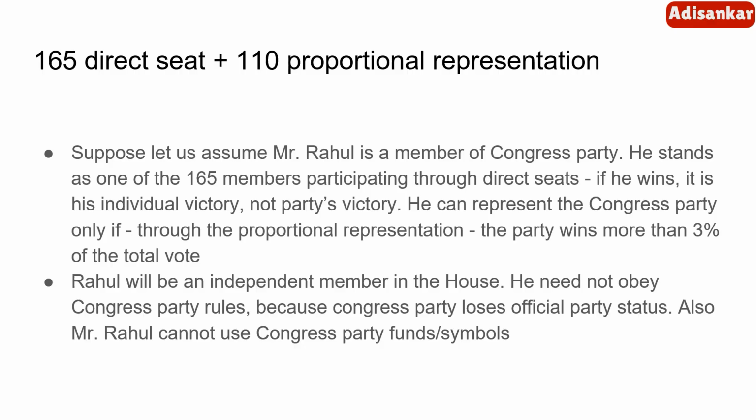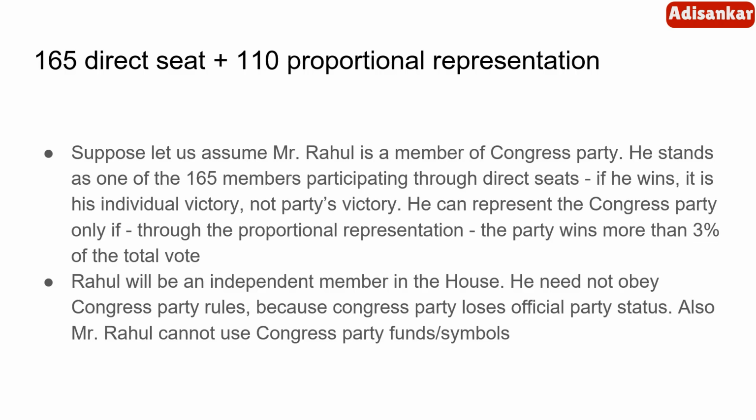Now, what is direct seat selection? Suppose, let us assume, Mr. Rahul is a member of the Congress party. He stands as one of the 165 members participating through direct seats. I told you there are 165 constituencies in Nepal, and Mr. Rahul is standing in one of those constituencies along with many other candidates of different parties. He is representing the Congress party. If he wins in that constituency, it is his individual victory, not the party's victory.